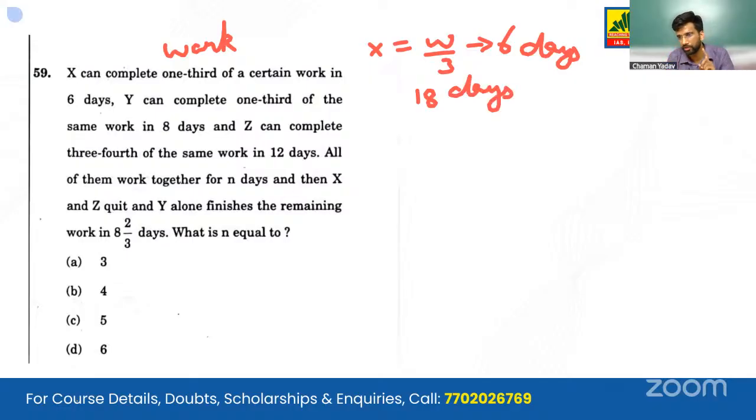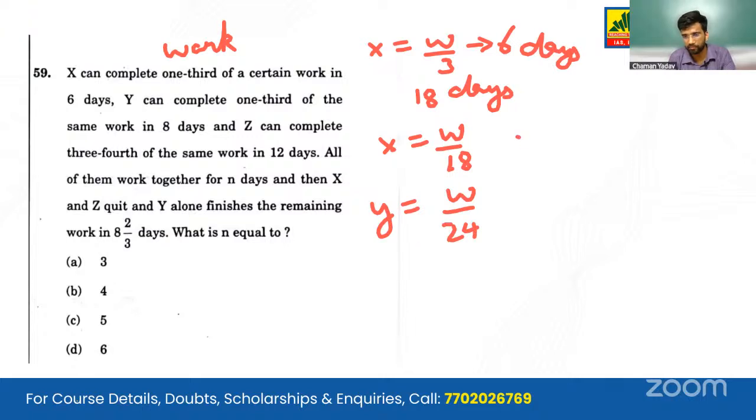So we'll convert it into units. In 1 day, X will do W by 18. Similarly, Y will do W by 24, and Z will do W by 16. We are converting the entire work into units per day.